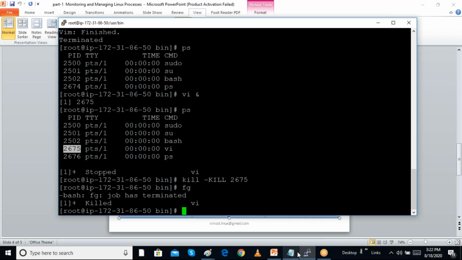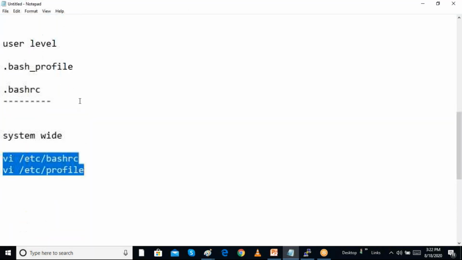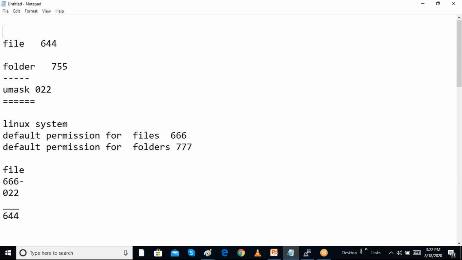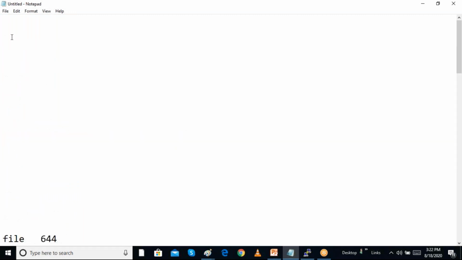So we have multiple kill options. We can give kill and the process ID, and that is the standard way of killing. That is equal to kill hyphen TERM with the process ID. Both are the same, both are graceful stopping. If we want to stop it forcefully, we can give the command kill hyphen KILL and the process ID.